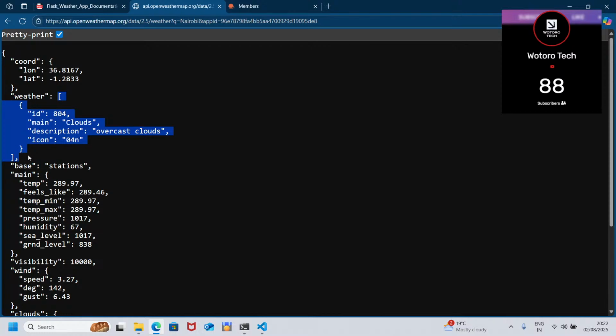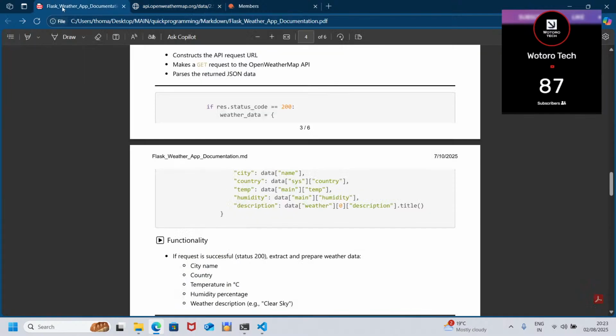So now here we tell that weather, then in the list we have the first element. So that's where that 0 comes in.